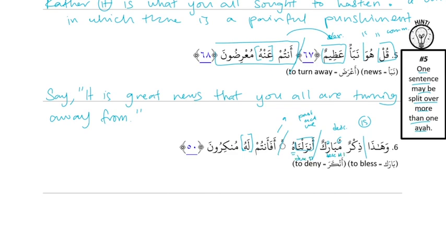Okay, let us translate. So hadha dhikrun: this is a remembrance, or reminder. And what's our description? A blessed reminder. So that's description number 1. And which.